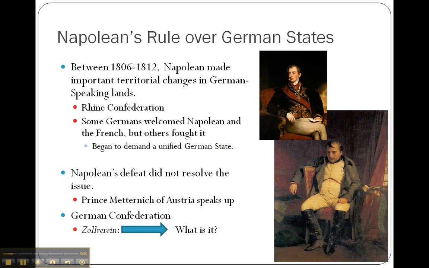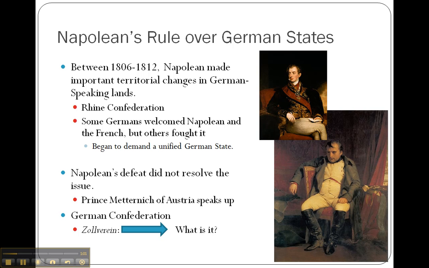Some Germans welcomed Napoleon as a hero with enlightened and modern policies. Others fought it as they began to demand a unified German state. When Napoleon was defeated at the Battle of Waterloo and the Congress of Vienna took place, the issue of a unified German state was not resolved.